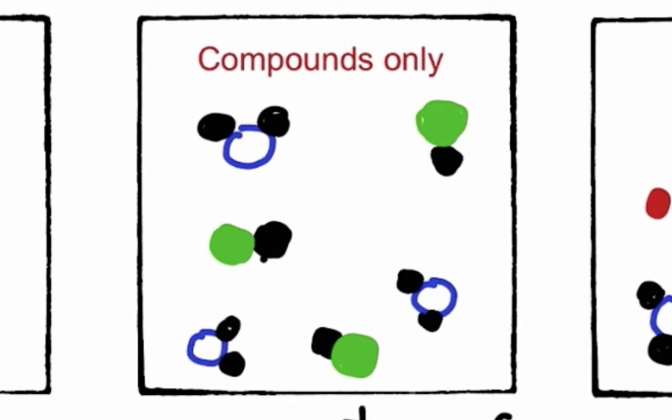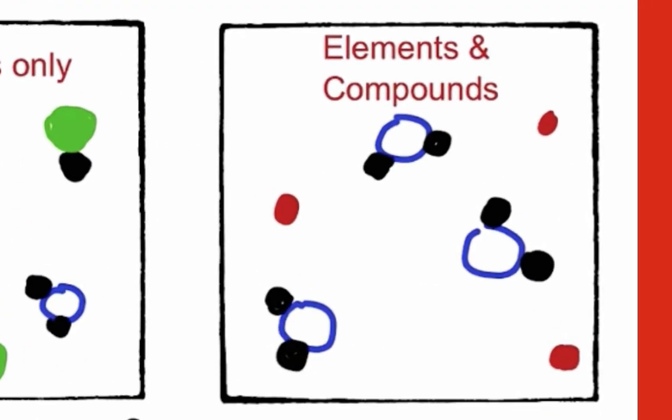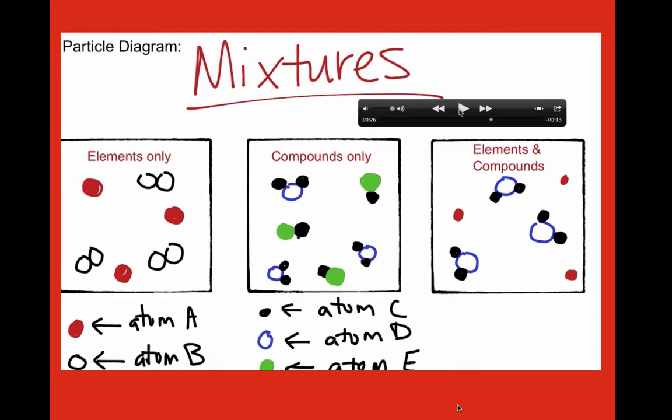In the second example, we have compounds only. Again, you're going to see two different kinds of substances, which means that there's two different compounds in the box together. Now, the last particle diagram is going to be elements and compounds. Again, two different substances that make up a mixture. In this case, the whole diagram represents one element, so one single atom, all in the box by itself, and then one compound all in the box by itself.